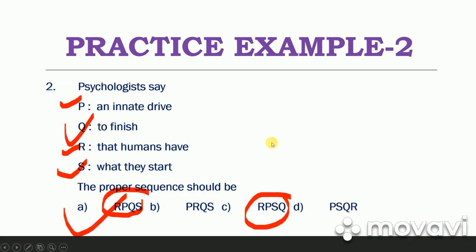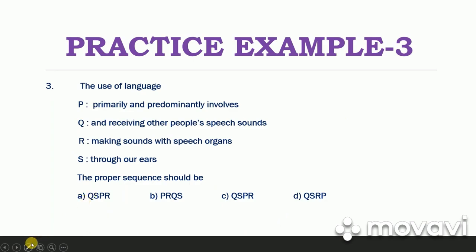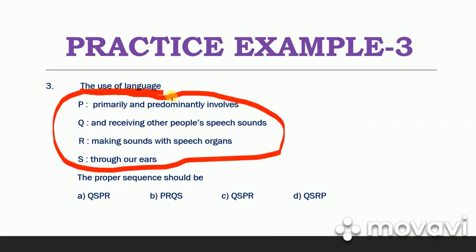Now let's look at the next example, example number 3, in which here also the sentence is split into 5 parts. The first part is "the use of language", means the sentence starts with this part, and there are remaining 4 parts, and they are jumbled and labeled as P, Q, R and S. The use of language through our ears. Do we use our language through our ears? Means we use it for listening, but does it fit logically? Do you think it does? Okay, let's see other things.